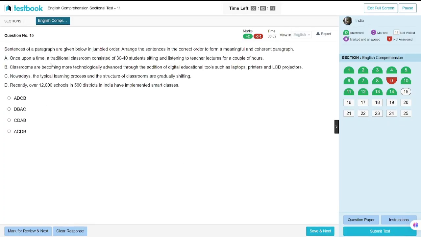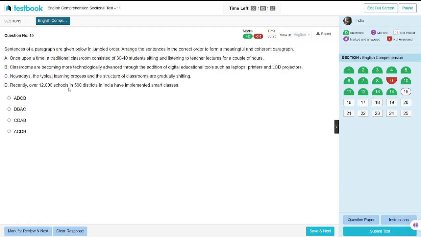Once upon a time. Classrooms are becoming more technically advanced nowadays. Recently, India has implemented smart classes. Once upon a time, a traditional classroom consisted of 30 to 40 students sitting and listening to the teacher lecture for a couple of hours.